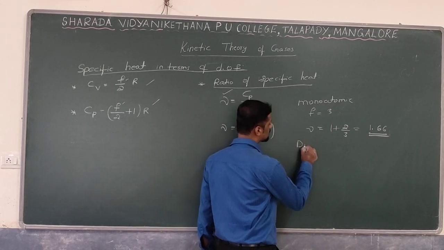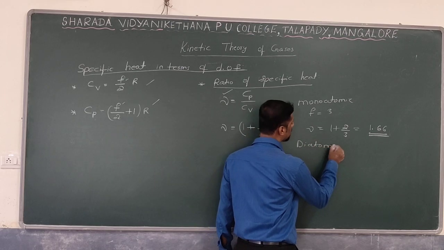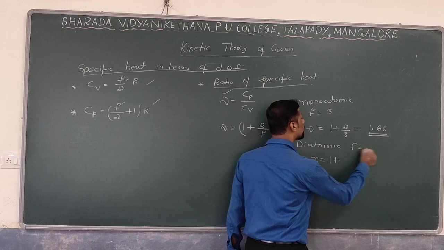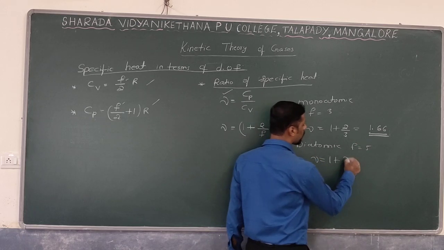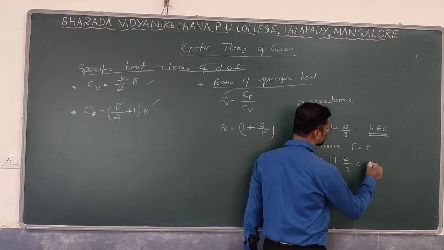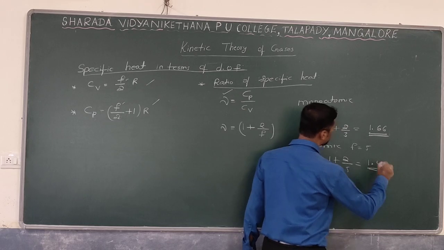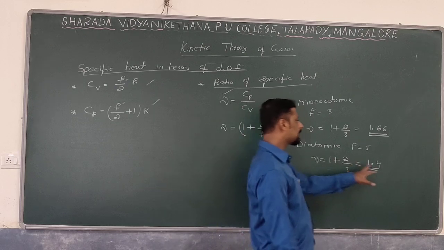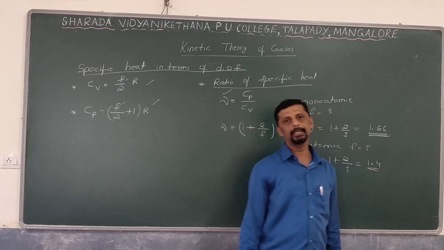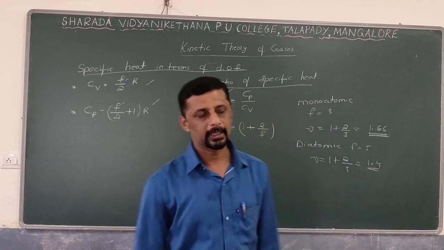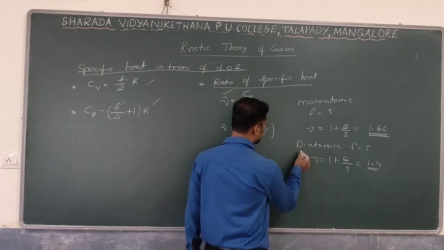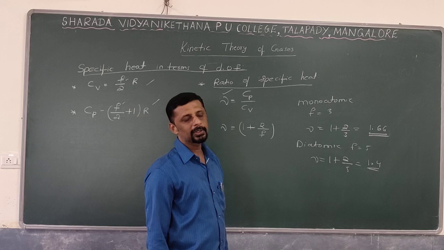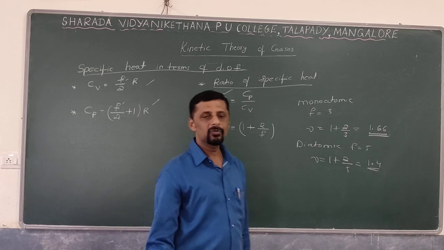Similarly, if you consider a diatomic gas, gamma is equal to 1 plus 2 by F, and for diatomic the degrees of freedom is 5. That is 1 plus 2 by 5, that is equal to 0.4. 1 plus 0.4 is equal to 1.4. So while solving the problem, if you got the value of gamma as 1.4, then you can directly say the gas is diatomic gas. Similarly, you can calculate the gamma value for triatomic gas, that is about 1.33 or 1.29, depending on whether the gas is a linear one or a non-linear one.